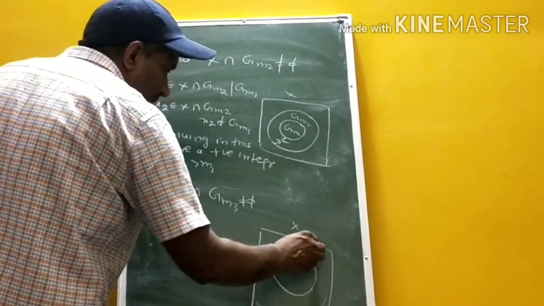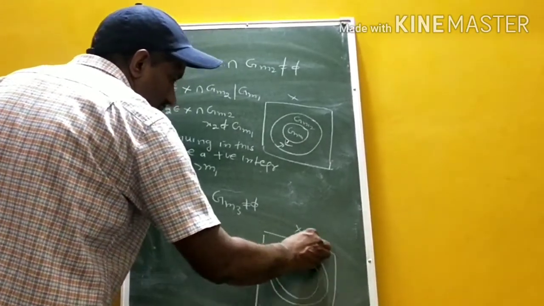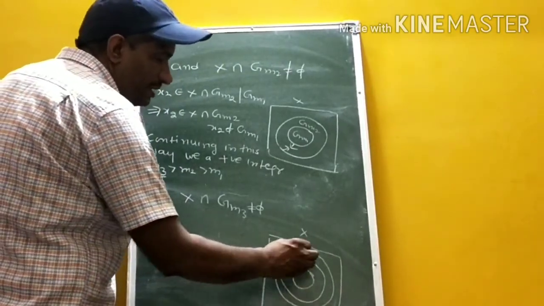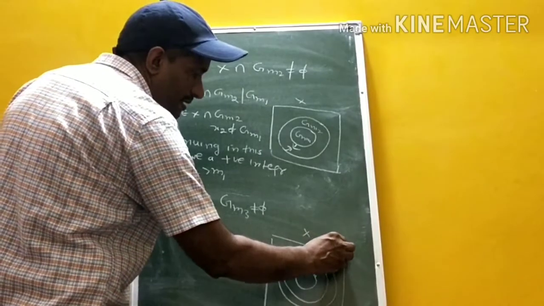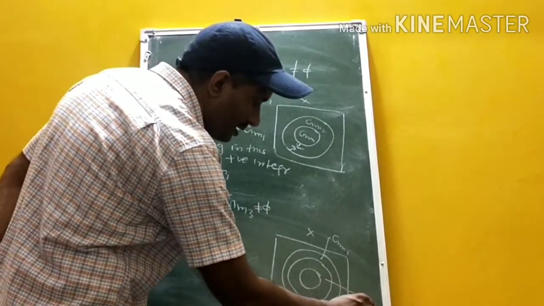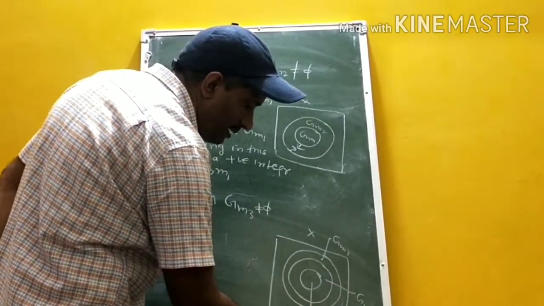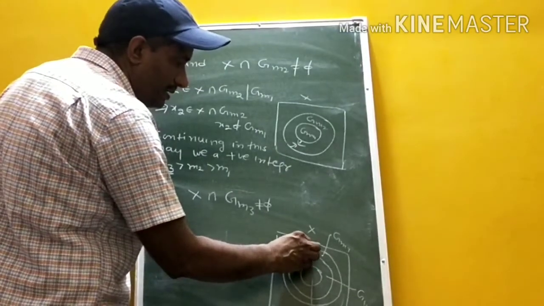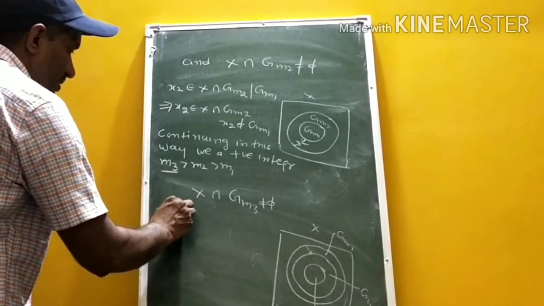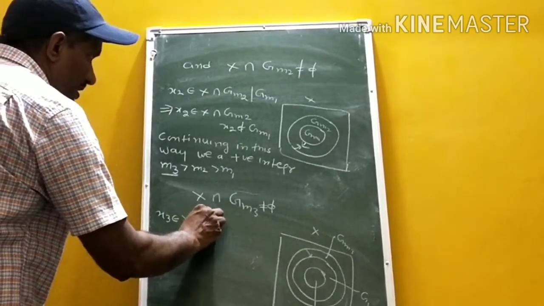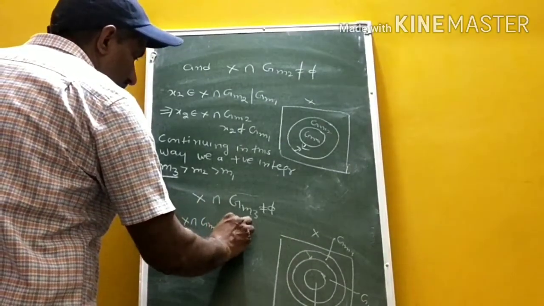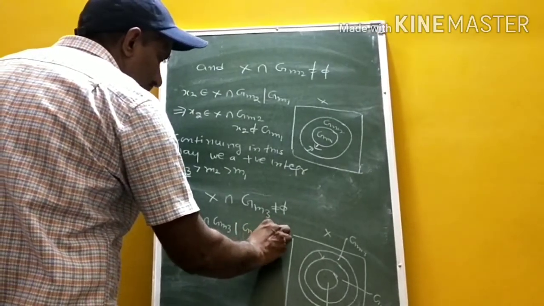We choose the element from this region: x3 belongs to X intersection G_m3 minus G_m2 minus G_m1.